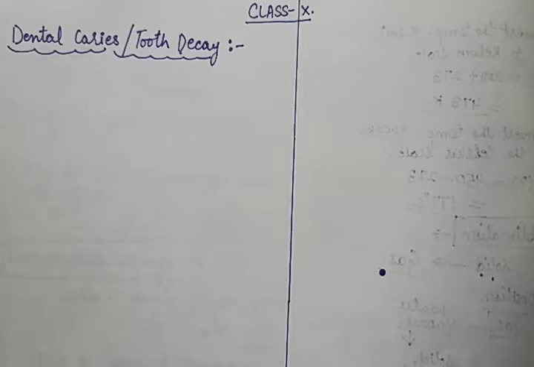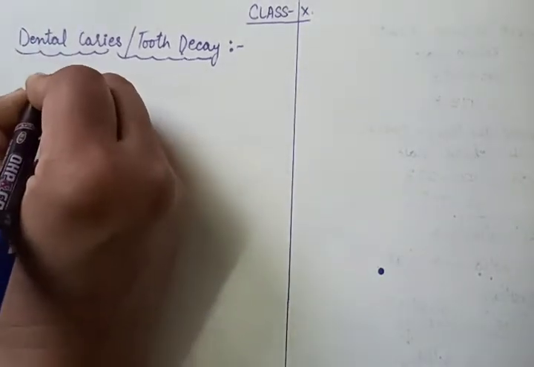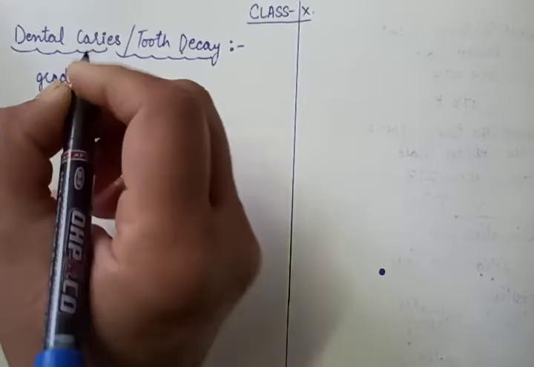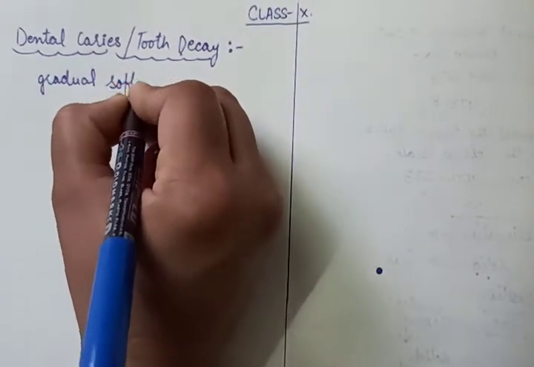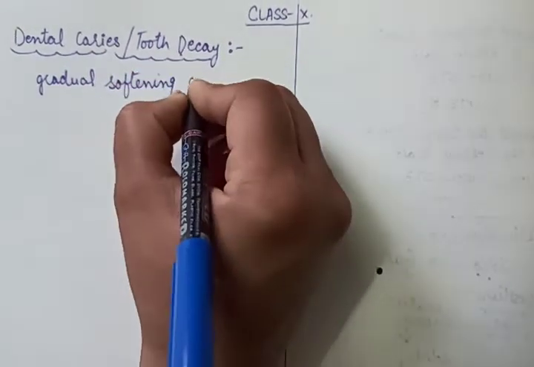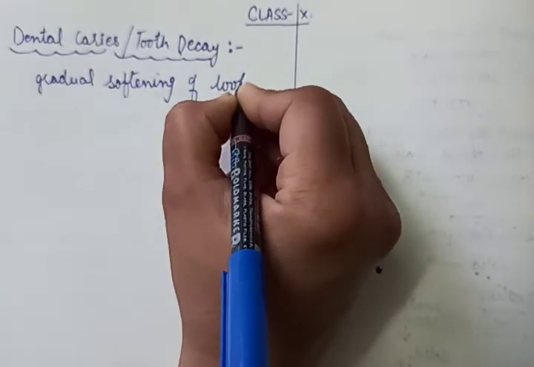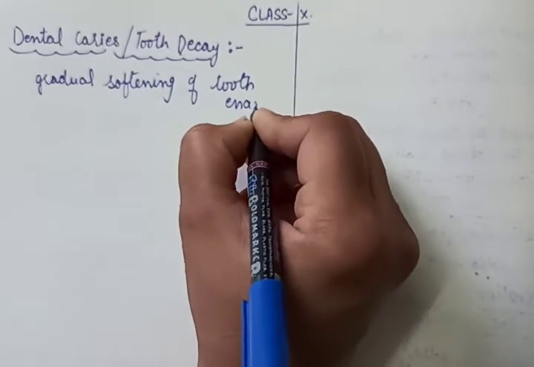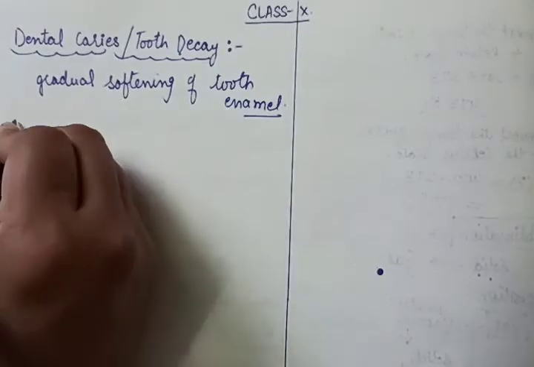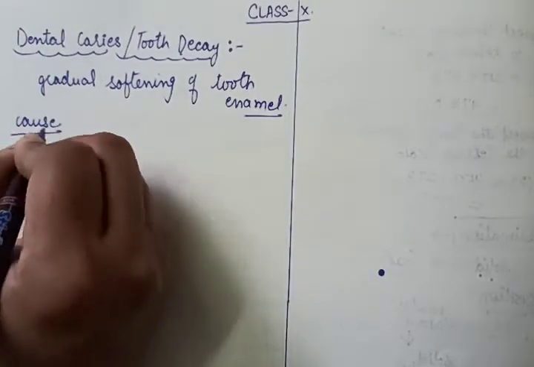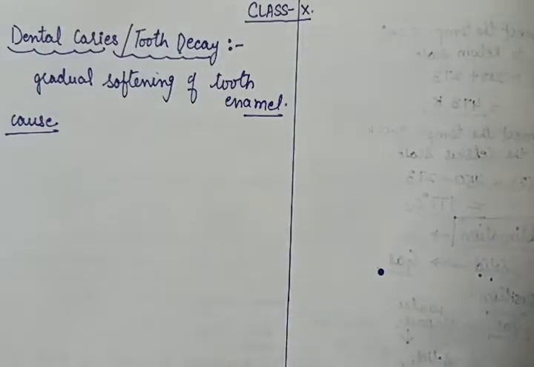What does it mean? It means gradual softening of tooth enamel. So we can write: gradual softening of tooth enamel. Now, what is the cause of this softening? What is the main cause?